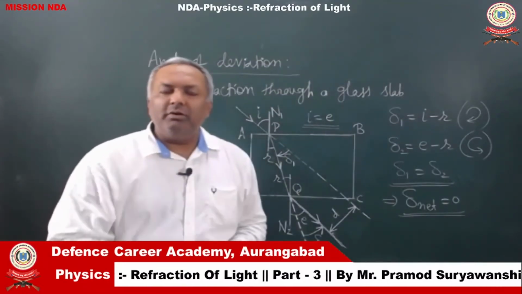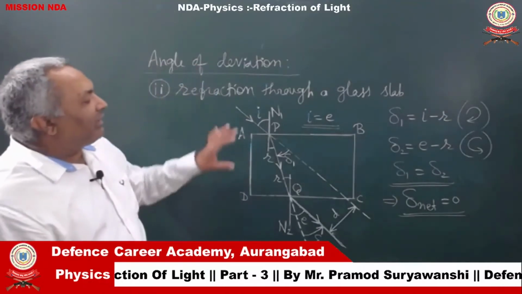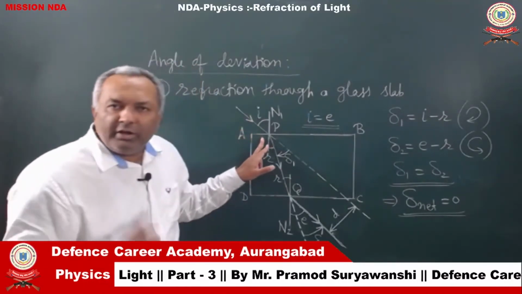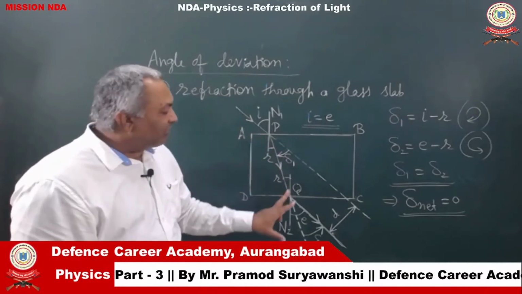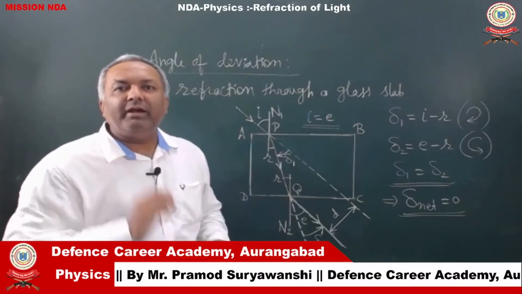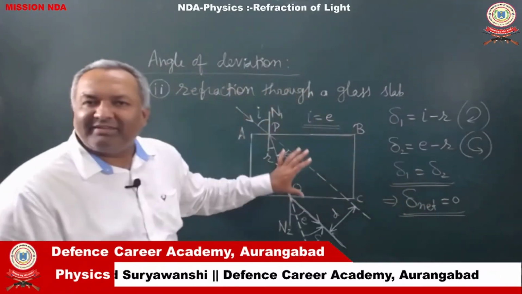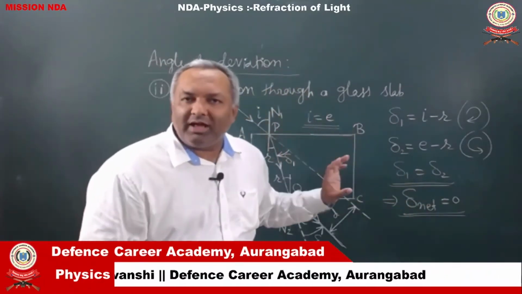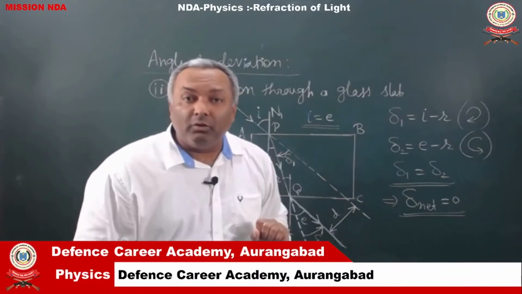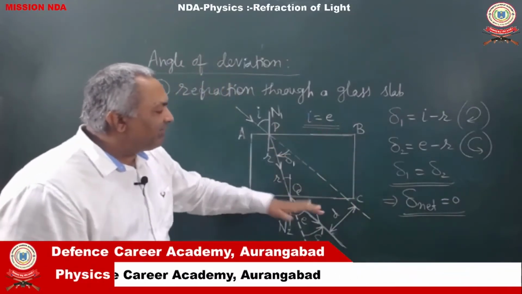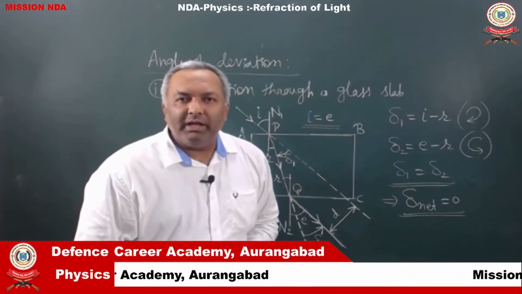Or we can also say it like this, that whatever deviation was produced during first refraction was cancelled by the second refraction. So, the net deviation produced by a rectangular glass slab is equal to 0, because the two surfaces AB and CD are parallel to each other.